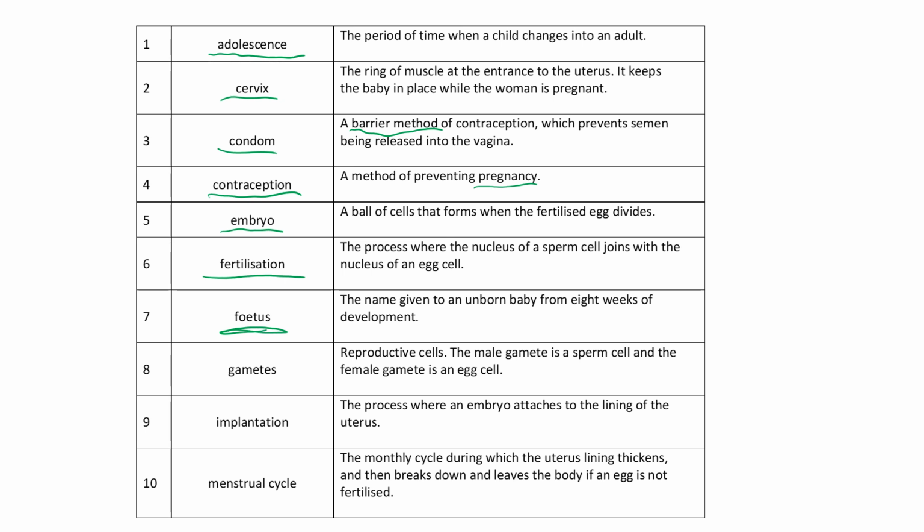Reproductive cells, so that's your sperm and the egg, they are called gametes. I sometimes say gametes, right? Doesn't really matter, gametes. The process where an embryo attaches to the lining of the uterus, okay, so that's where the embryo floats down and it gets to the uterus and it embeds itself, that's called implantation. The monthly cycle during which the uterus lining thickens and then breaks down and leaves the body if an egg is not fertilized, menstrual cycle, every 28 days, in theory.